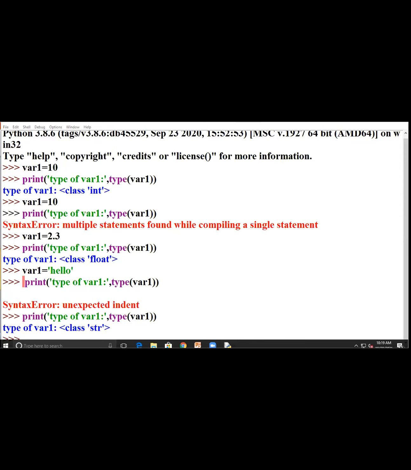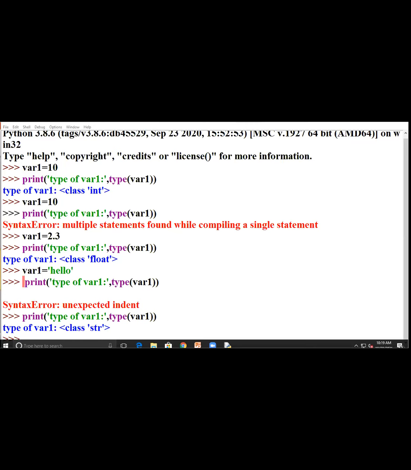Special sign, the symbol, comes under which data type? Okay, I will give the answer to your question.